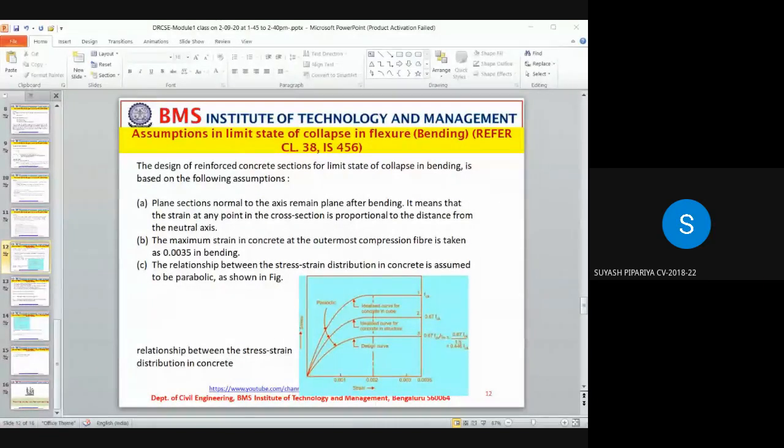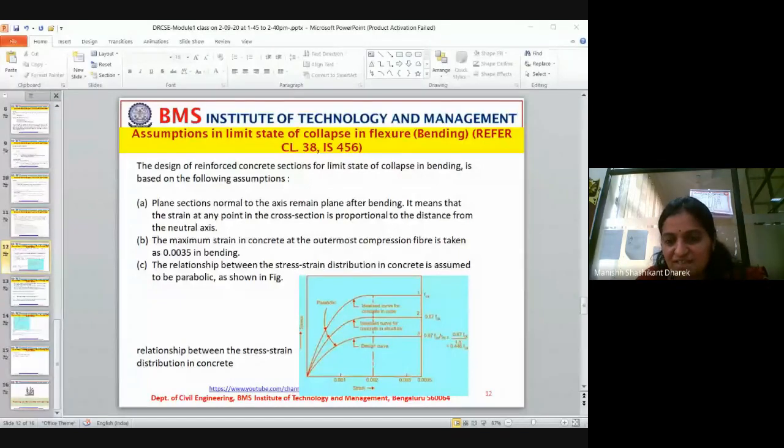It is where no compression and tension occurs. The simple way to tell: if the axis doesn't undergo any changes, neither tension nor compression, there is no change at all, then that is called the neutral axis. Now, a plane normal to the axis, normal means not parallel, perpendicular. The plane section normal to the axis remains plane even after bending.